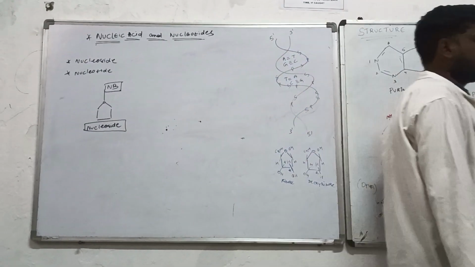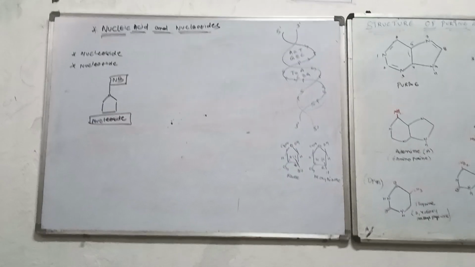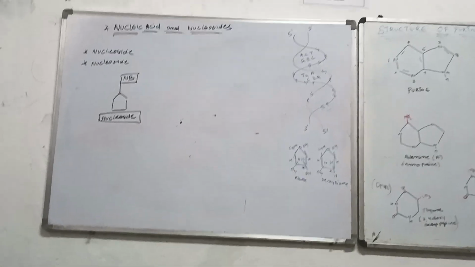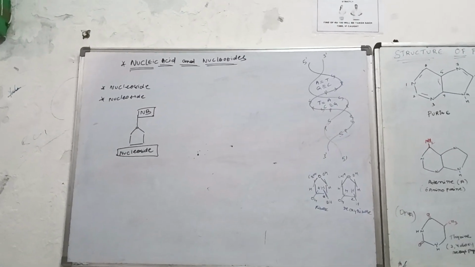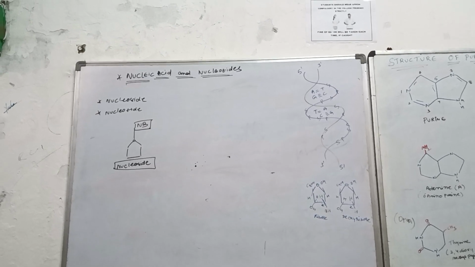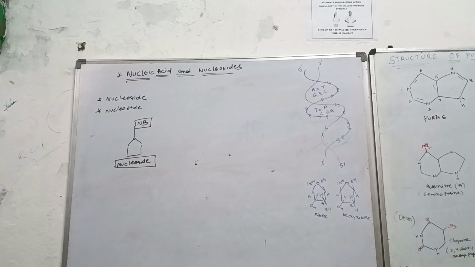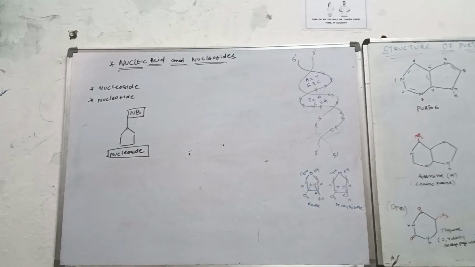If the ribose type of sugar molecule is there, and to that the nitrogenous base has come and joined, then that will be called a nucleoside.